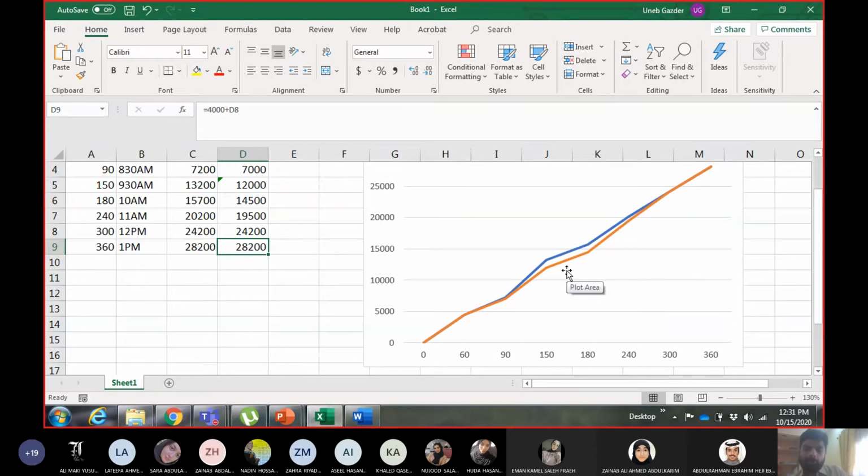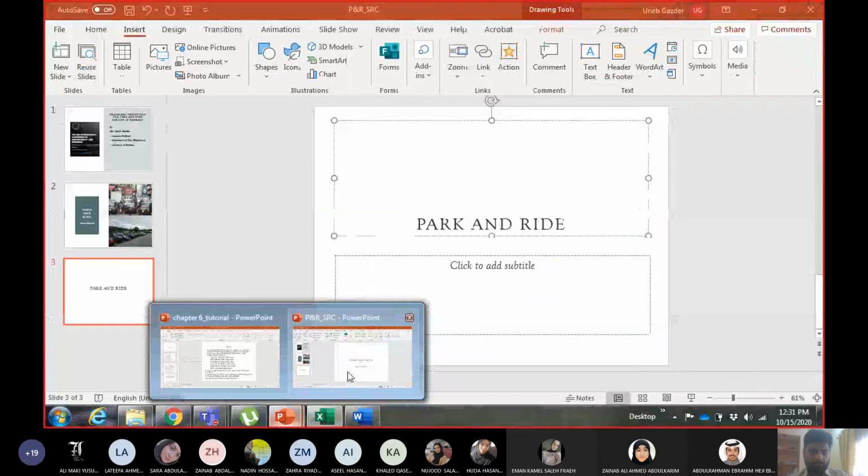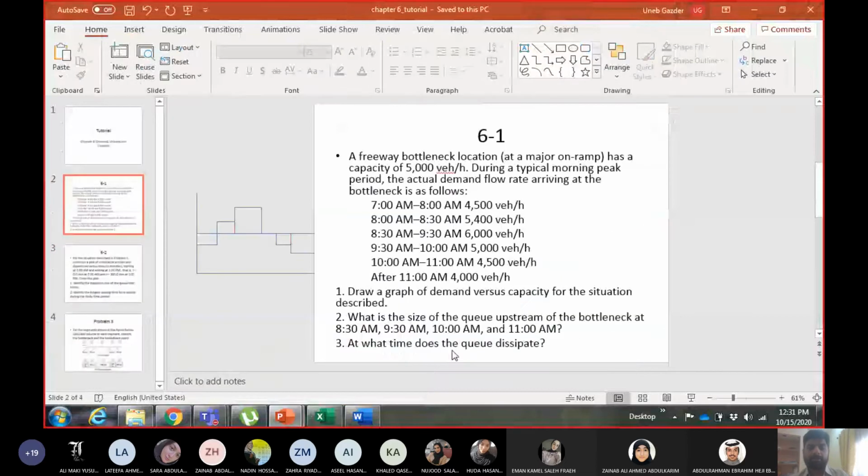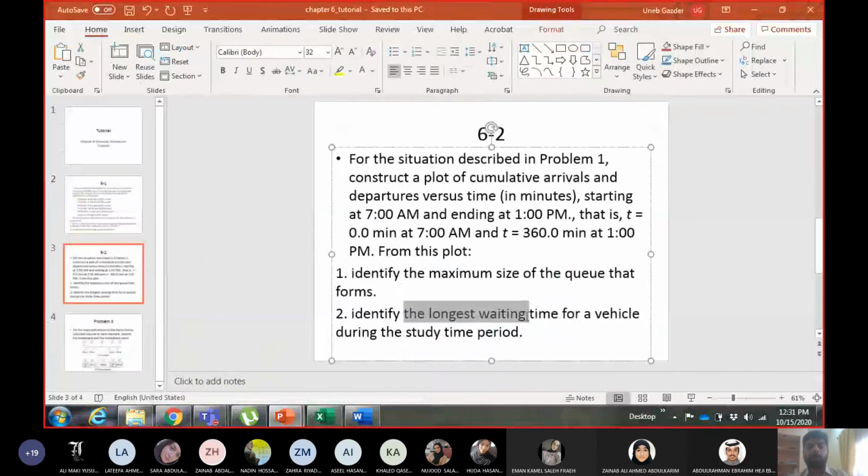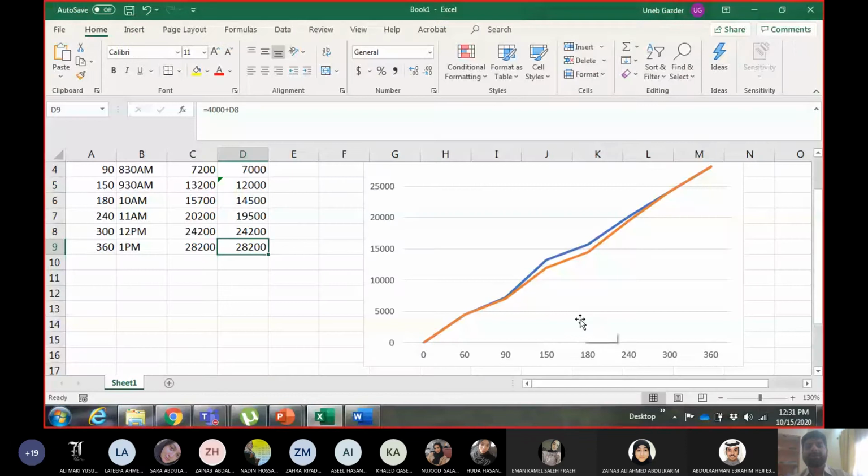But it will be 1200, as I told you, because we already calculated it in example 6.1 from the demand capacity curve. You should be getting the same values. Then the second thing is the longest waiting time for a vehicle. Now on the y-axis you have vehicles, on the x-axis you have time.